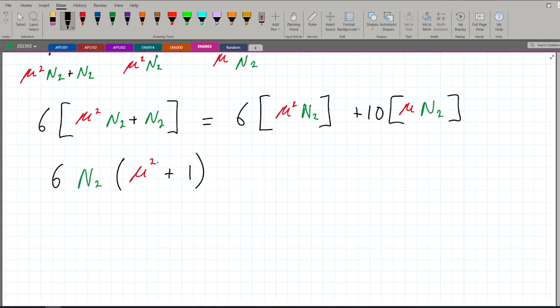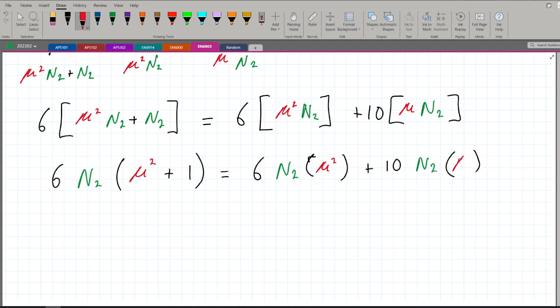To check what I did here, just redistribute and you will see that all I did was take the common factor N2 out. Same thing here, we're going to take 6 N2 out times what will be remaining inside, which is just mu squared here, plus 10 N2. What will be remaining inside is just mu.